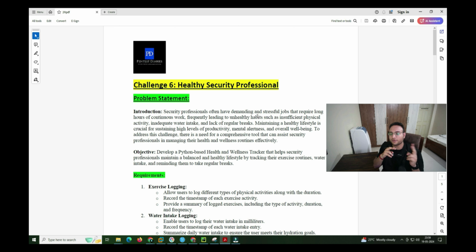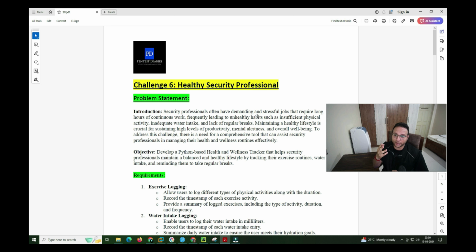Now for the second case, a security professional will have to track water intake. So how much water that person is taking, every time in mls, that person would have to mention it, in ml how much intake, especially for a security professional.